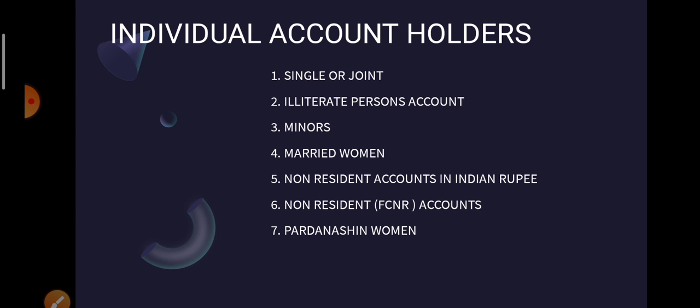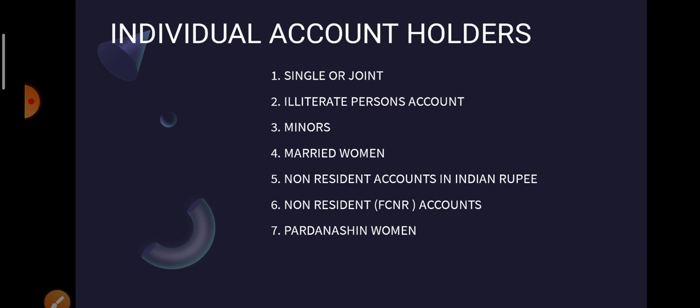In case of joint accounts, sometimes both people can be given the debit card, but the checkbook is given to one of them, and the bank takes a declaration from them on whose signature would be there on the checks, and as per their instructions the checks are dealt with.